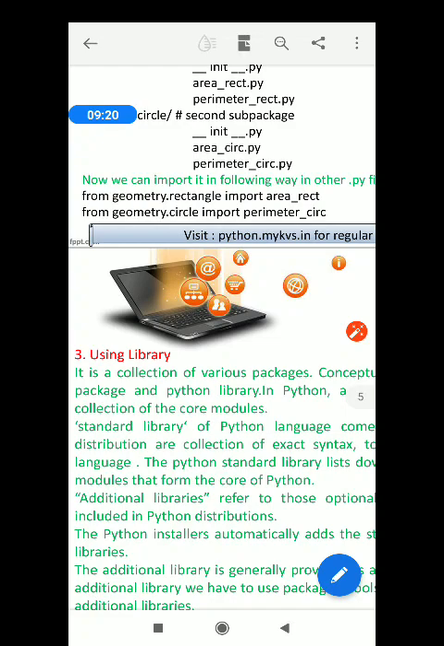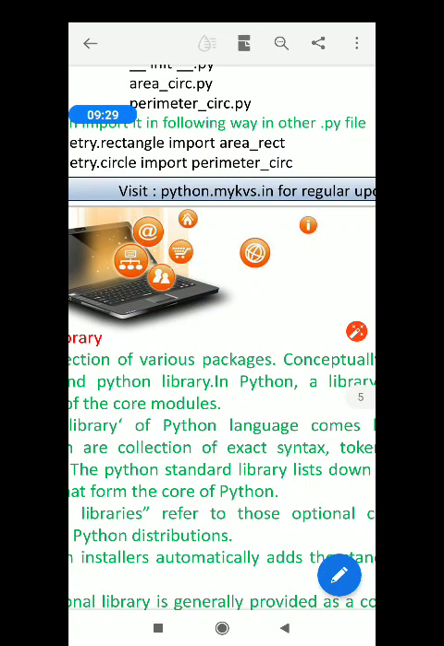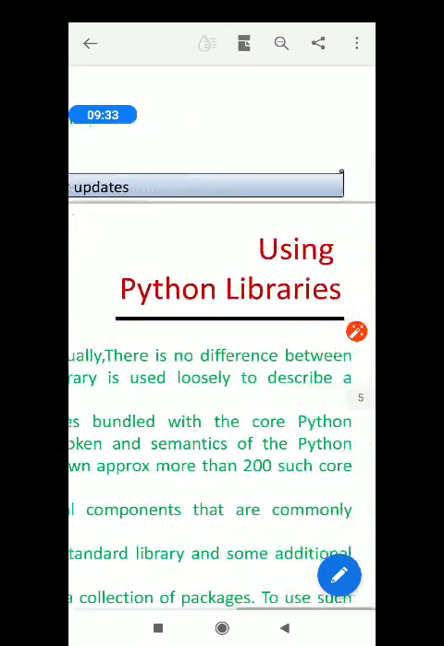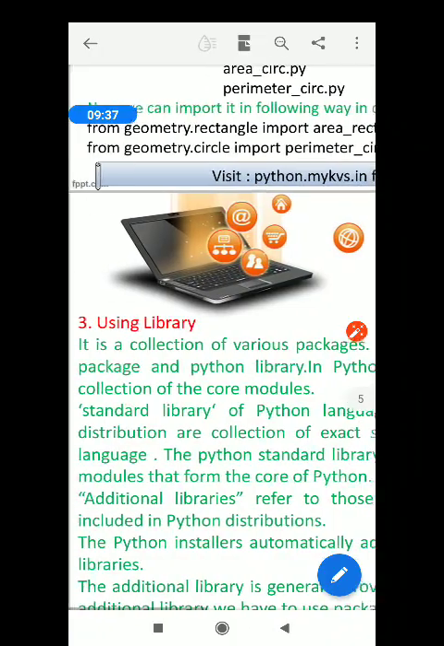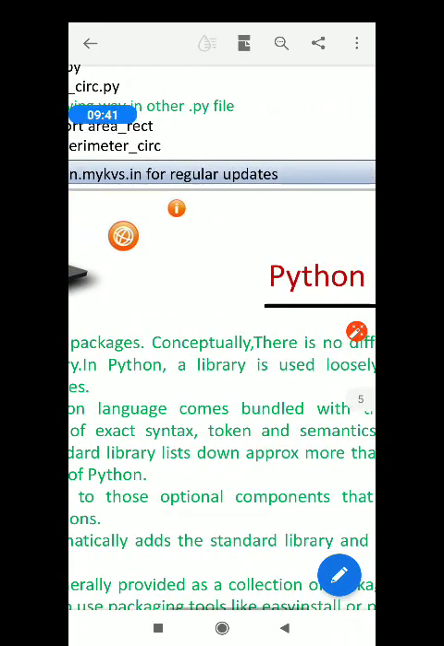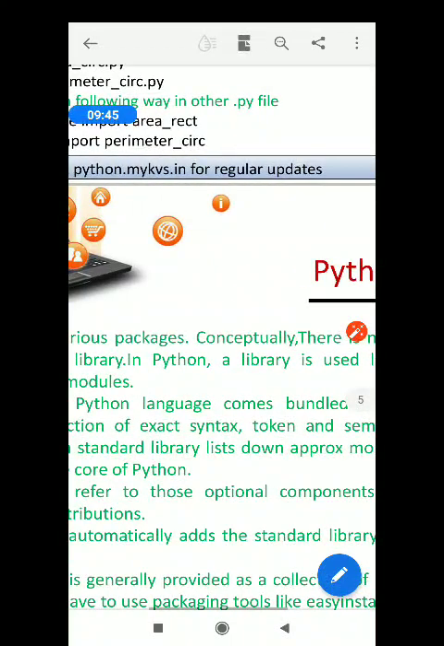Please note down, a library is a collection of various packages.